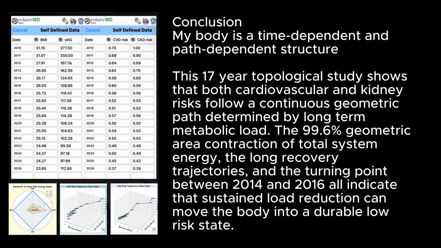Conclusion: my body is a time-dependent and path-dependent structure. This 17-year topological study shows that both cardiovascular and kidney risks follow a continuous geometric path determined by long-term metabolic load. The 99.6% geometric area contraction of total system energy, the long recovery trajectories, and the turning point between 2014 and 2016 all indicate that sustained load reduction can move the body into a durable low-risk state.